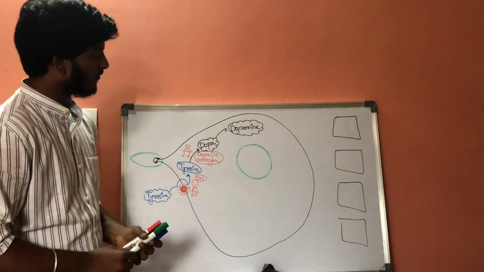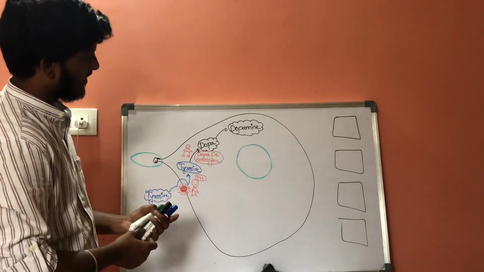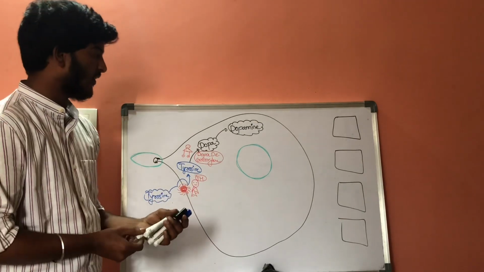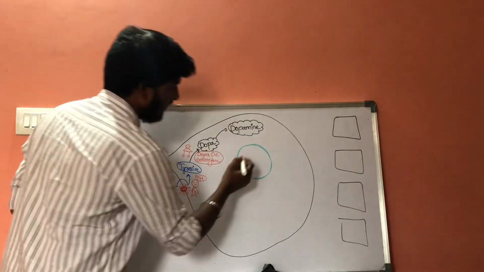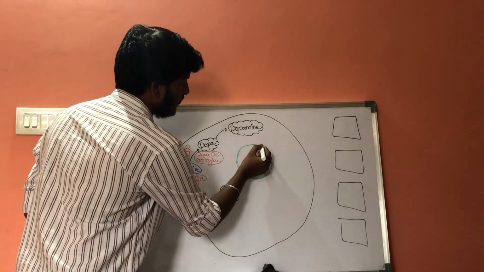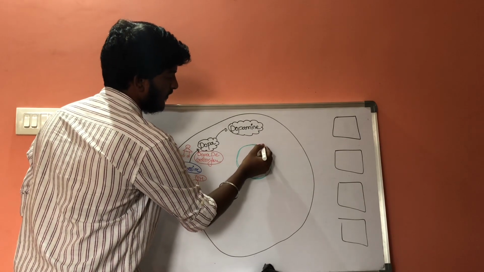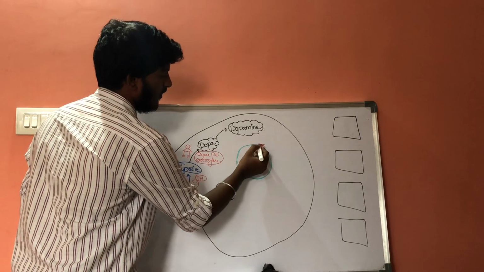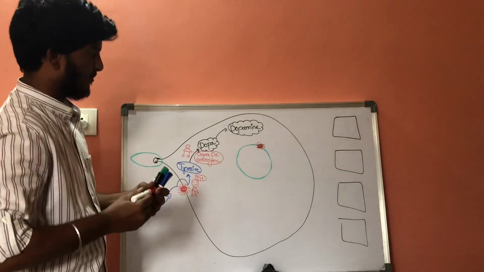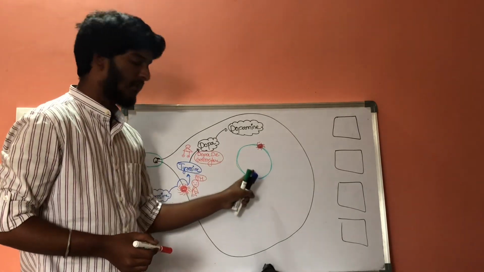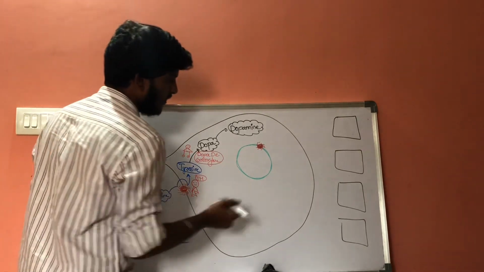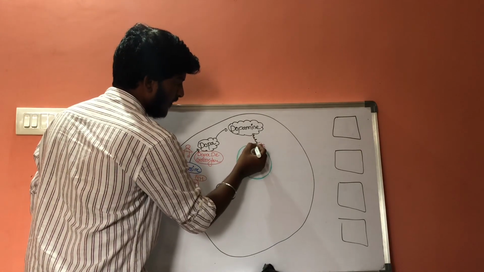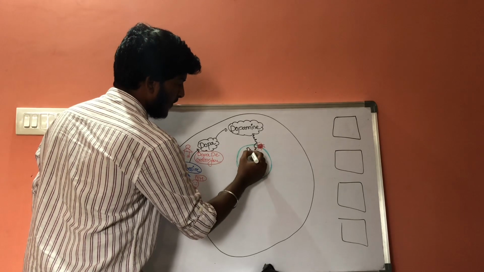Now, there are special transporters which are present on membrane-bound vesicles for the transportation of dopamine. There are special transporters present on the surface of membrane-bound vesicles which help in the transportation of dopamine into them, that is dopamine.